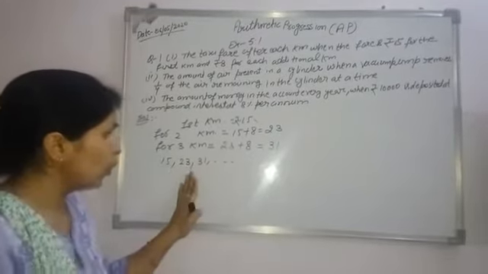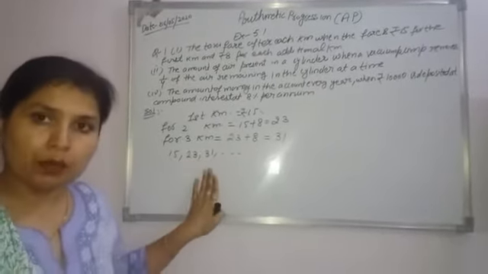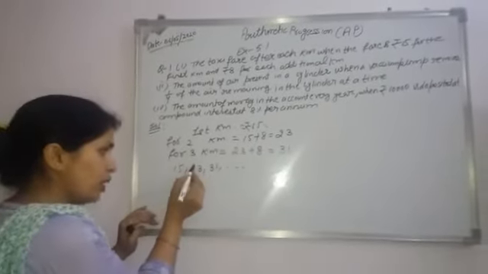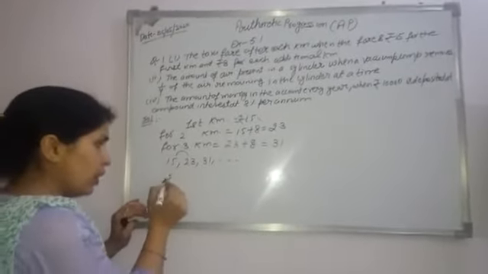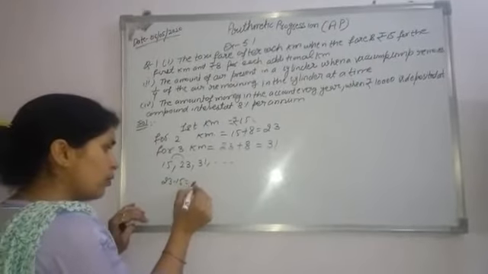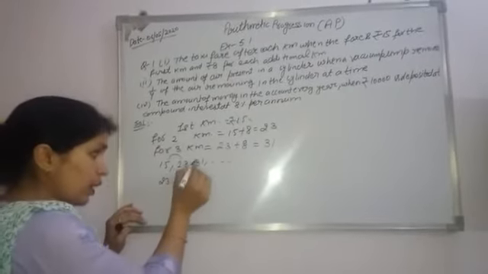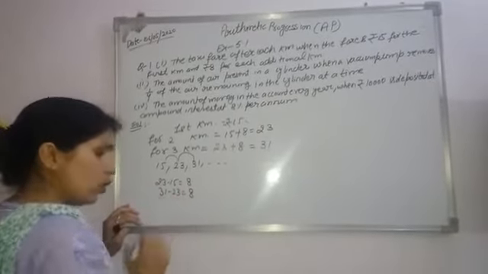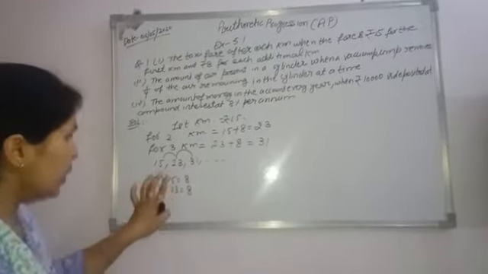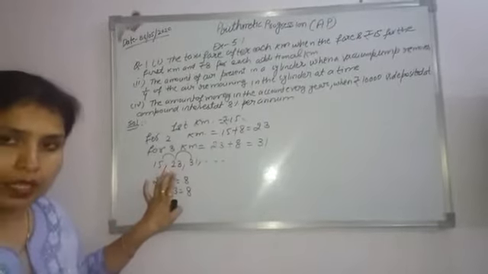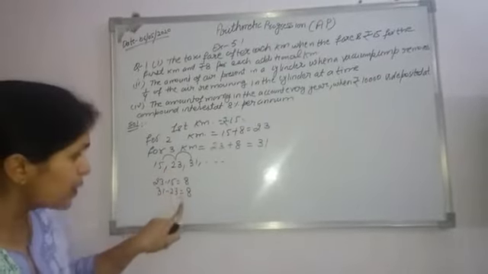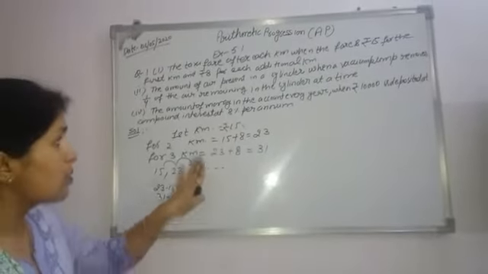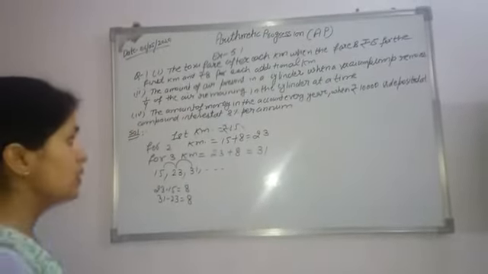And now we want to check whether these numbers are forming an AP or not. So just check. 23 minus 15 is equal to 8. 31 minus 23 is also equal to 8. It means the difference between each consecutive pair is the same. So these values form an AP. So our answer in the first case is yes.